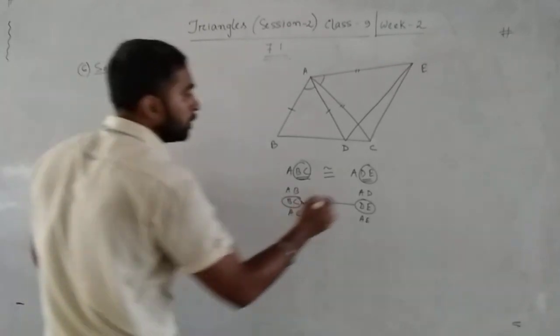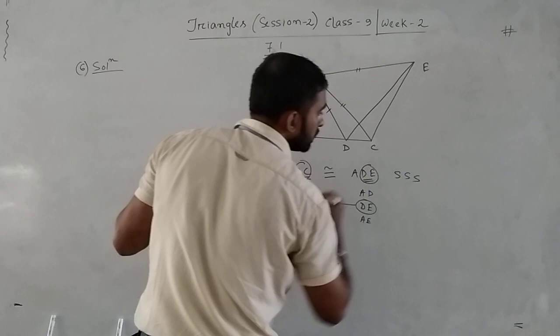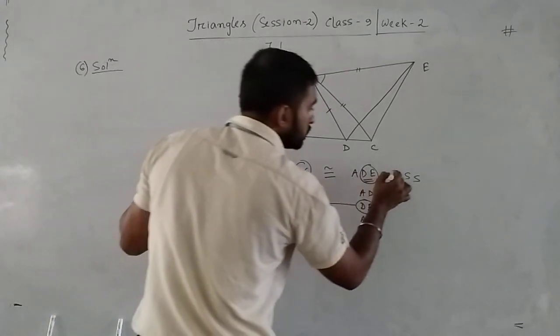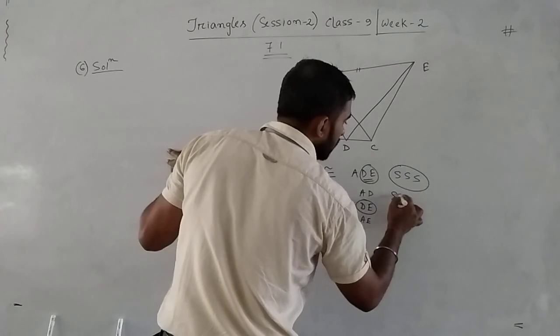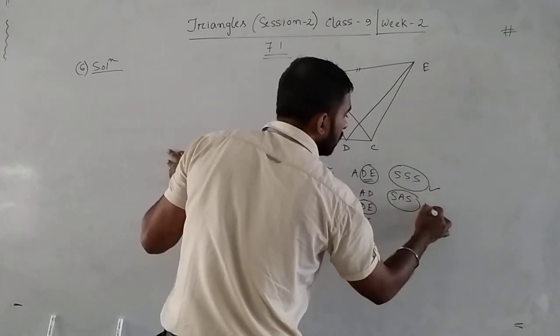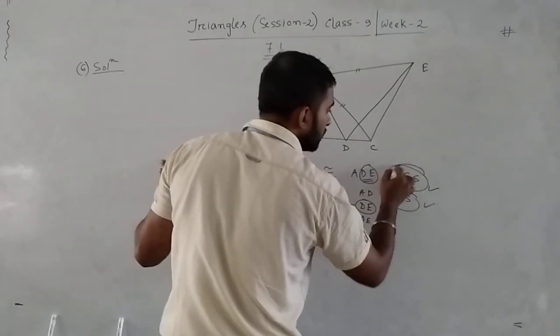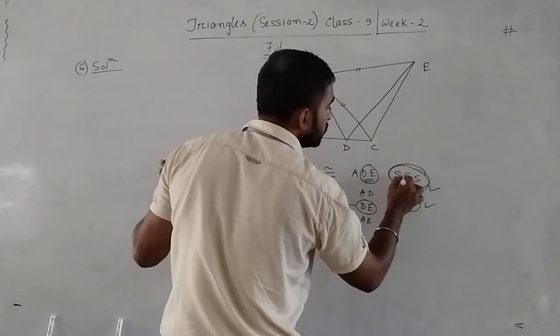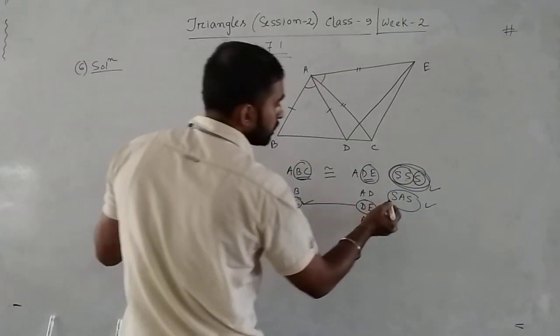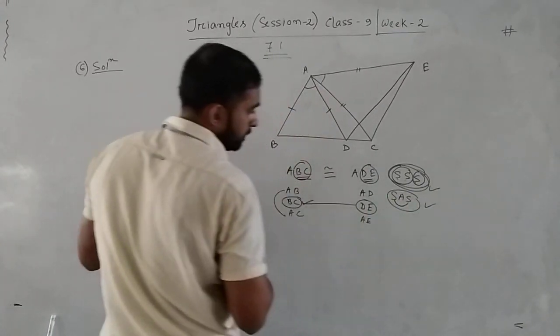So we can't use the property SSS (side-side-side). Now see, based on the two sides, there are two postulates: SSS or SAS (side angle side). So we will use either this or this. We can't use SSS because out of the three sides, two sides are equal, given, and the third one we have to prove. Now the remaining one is side angle side.